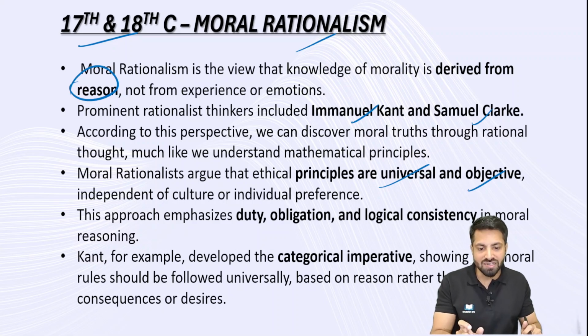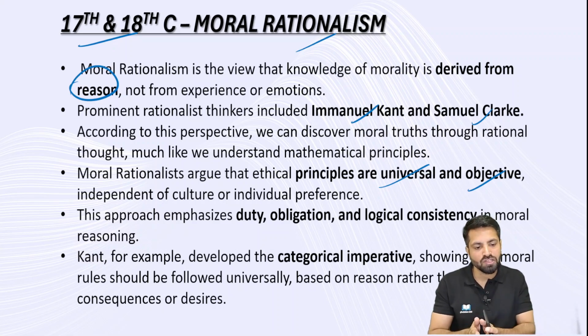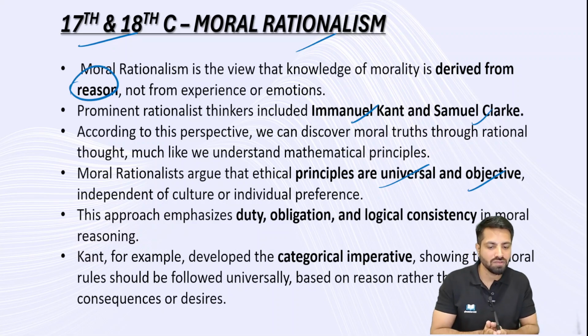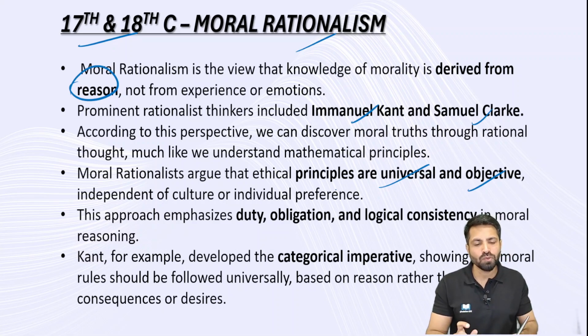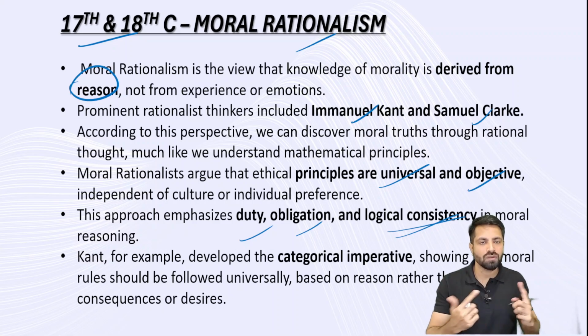This approach emphasized duty, obligation, and logical consistency. Whatever the situation, whatever the consequences, there is logical consistency in the moral reasoning.